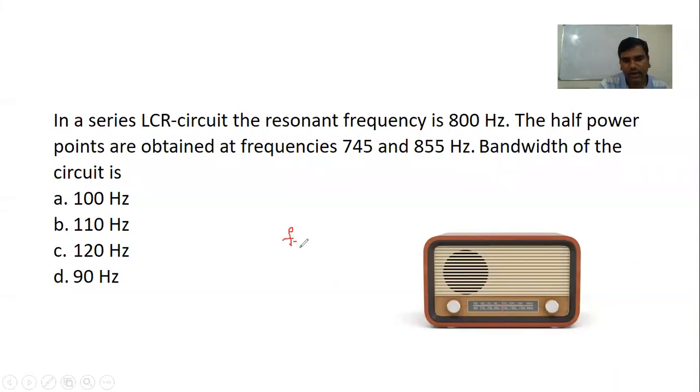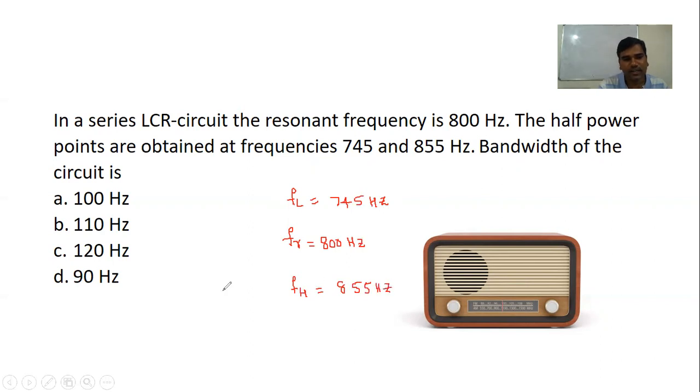Before the resonating frequency we have the lower cutoff frequency, 745 Hertz. Then after the resonating frequency we have the higher cutoff frequency, that is 855 Hertz.